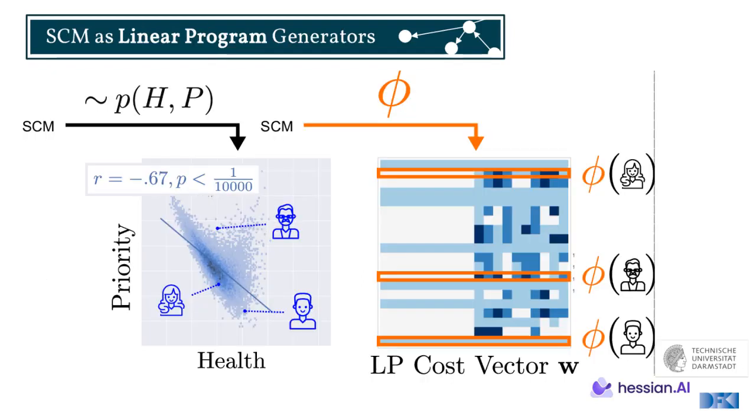Now, the key observation we made in our work is that an SCM is not just a data generator, but an SCM can actually also be essentially a linear program generator. When we say linear program generator, what we mean is that essentially there's a function denoted here by phi, which can give you the cost matrix or the cost vector for the linear program. So here, the phi is generating for each of the individuals the suitability based on the data.